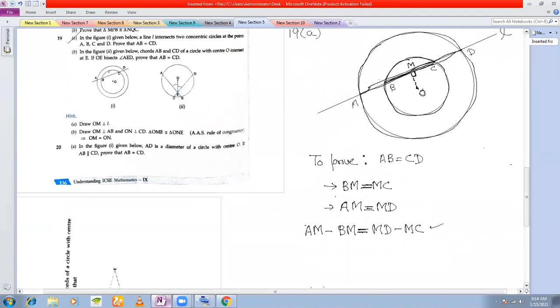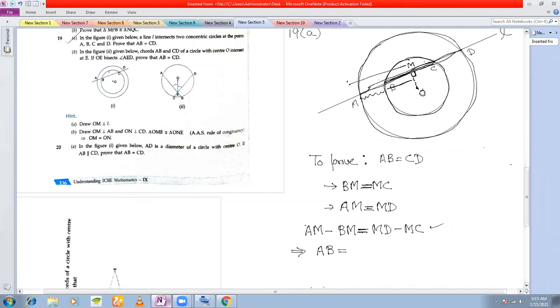Because these two are equal, you can subtract the left hand side and the right hand side, right? Now AM minus BM. Now if you look at the figure, what is AM minus BM? AM is this entire length, right? And if you subtract this length from this entire length, you're only going to get this length. So your AM minus BM means this is AB.